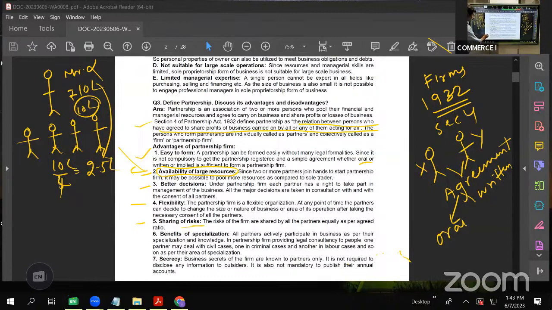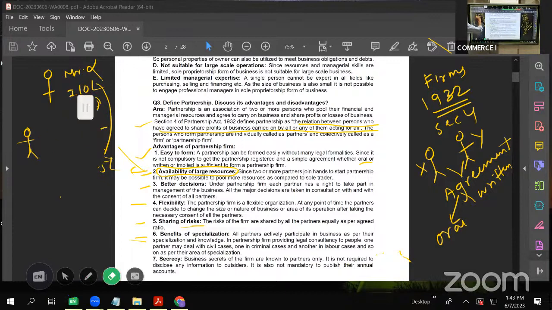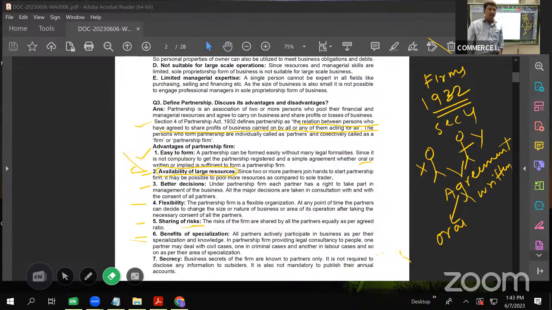Next, benefit of specialization. Now, what is this benefit of specialization? Again, let us take this example. When I was telling you about proprietorship, I told you one person handles the purchase department, sale department, marketing department, finance department. Not possible, no? You cannot be a master of all trades.